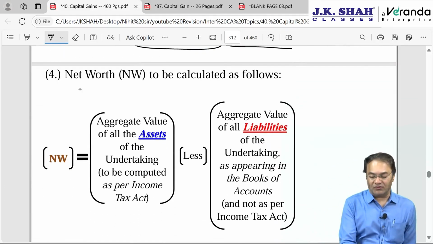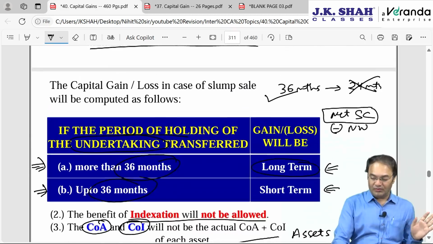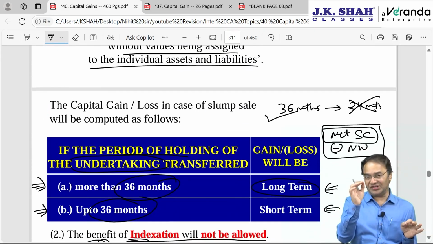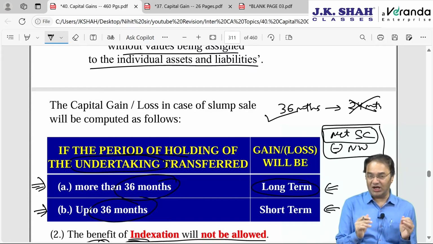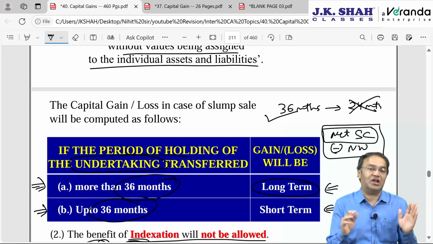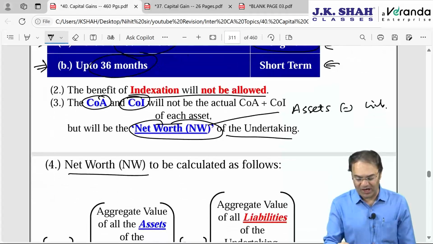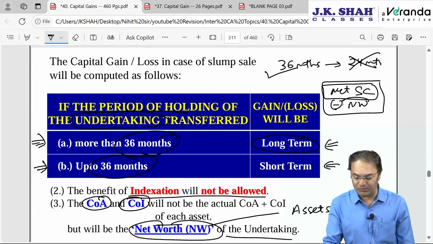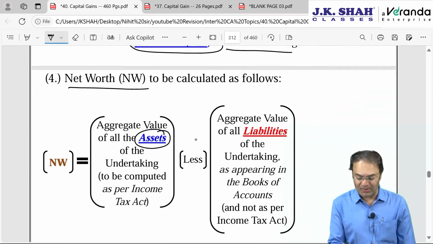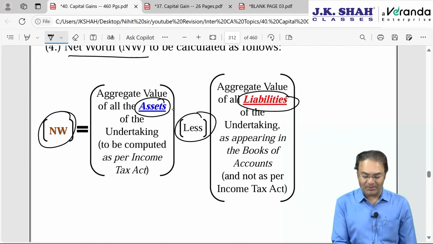So how to compute net worth? Net worth is to be computed in the following way. So fundamentally, the capital gain computation will get over in two lines: net sale consideration minus net worth of the undertaking. For net sale consideration, Nirmala Sitharamanji 3 years back brought some new concept. What is it? We will discuss. But before that, how to compute net worth? Net worth is to be subtracted from the net sale consideration. Net worth would mean assets minus liability. But what do you mean by assets and what do you mean by liability?